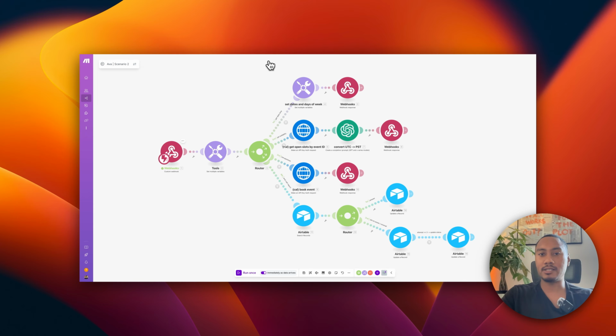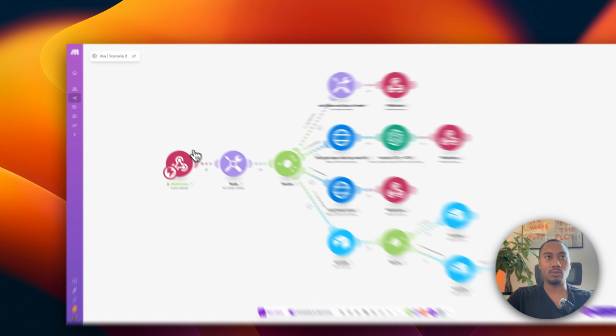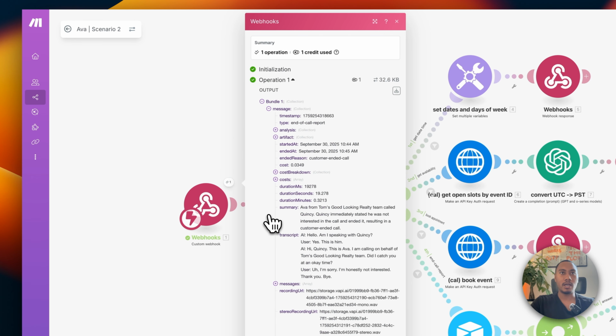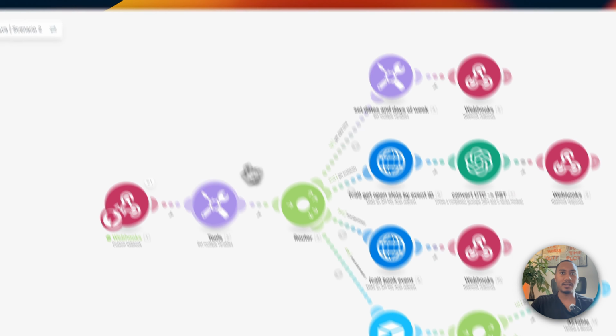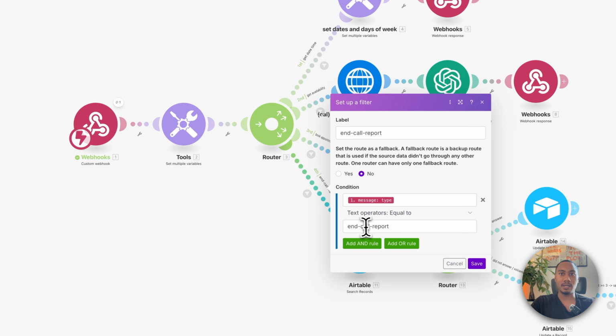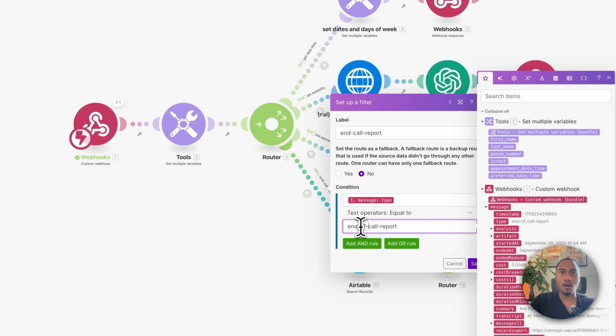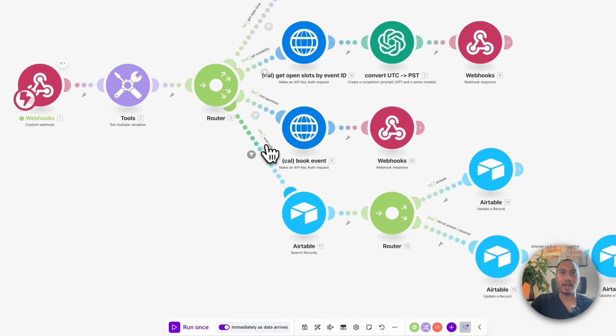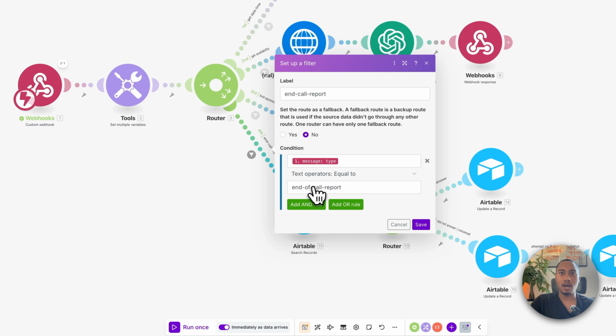Okay. So I just had the assistant give me a call, and we can see we have some data that got sent over. And here is the end of call report. I believe I set this filter up wrong. So this needs to be end of call report. Ensure that you have that correctly set as well. End of call report.